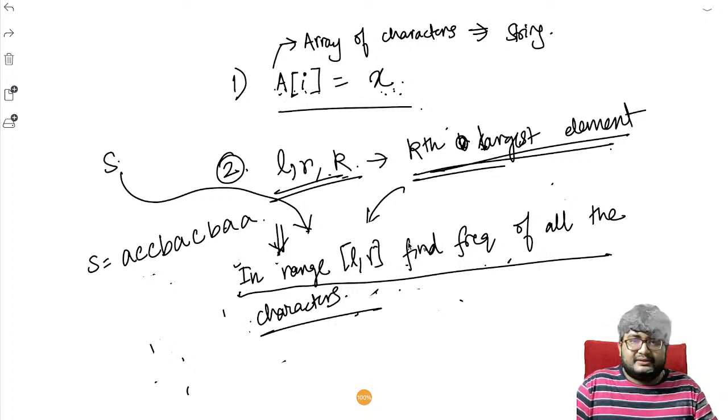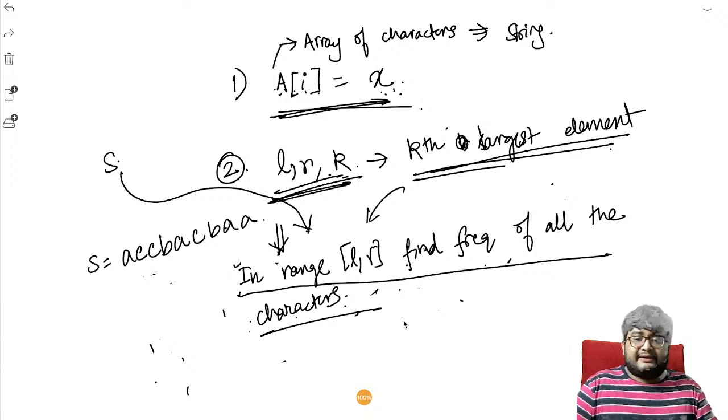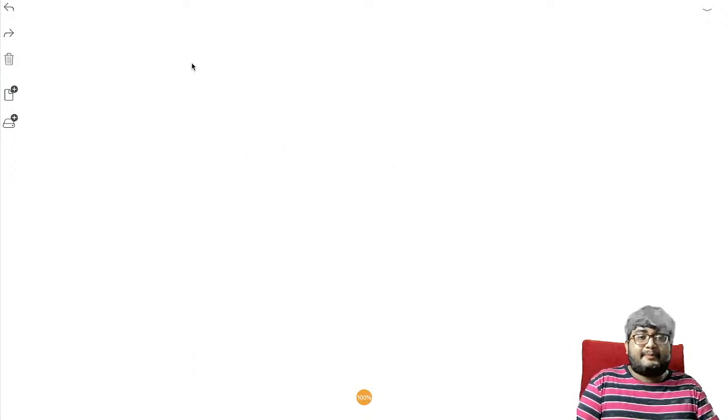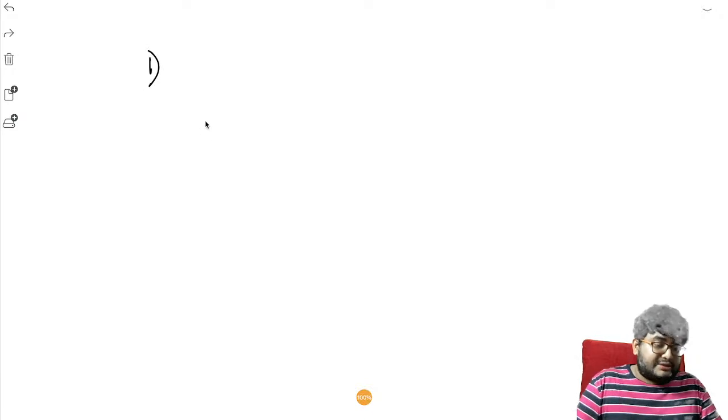Right? Simple thing. And how can we do that? This is kind of similar, like we have updates and the frequency. Okay, let's rewrite the problem statement. Now we have to support two types of queries.